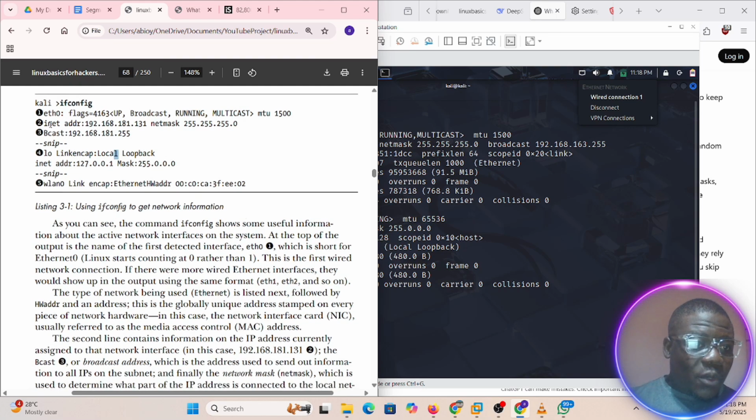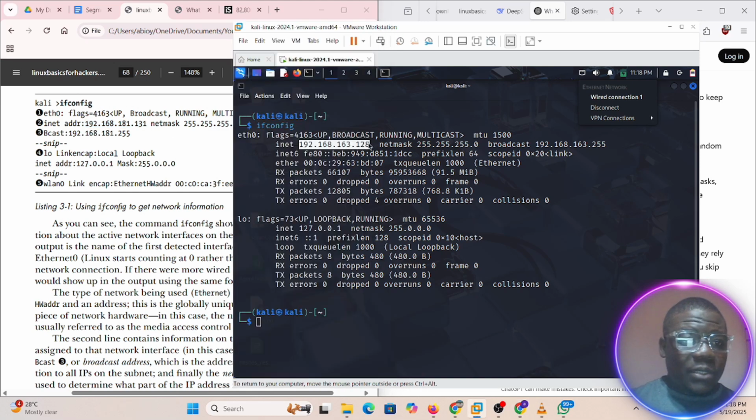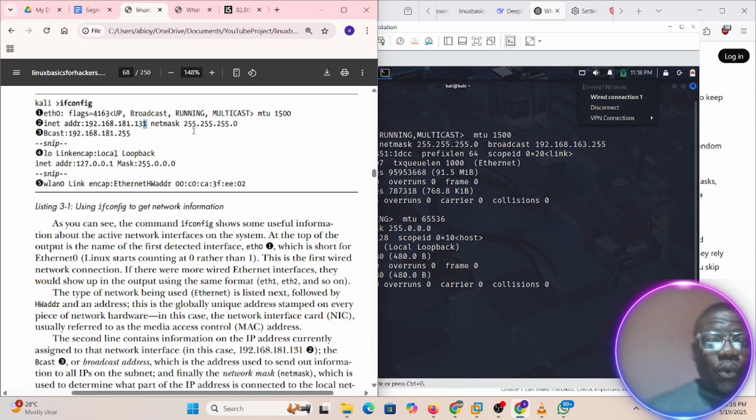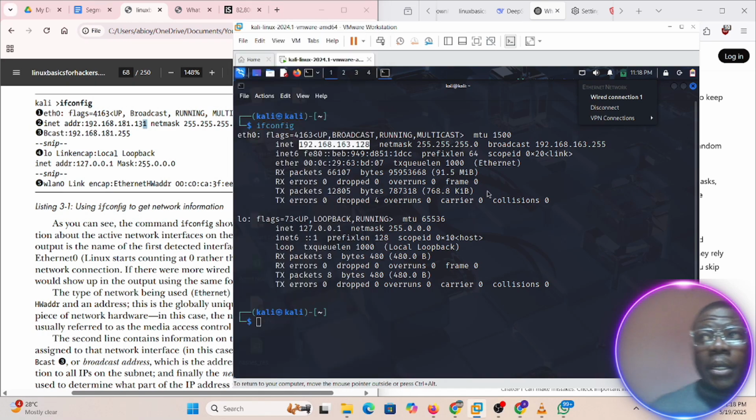After that, we have the second one, the inet. Inet is now the private IP address that we're talking about. It is the private IP address that we're given. If you look at mine, it's 128, but what we have here is one. It could either be statically set or dynamically issued. So we'll cover that also.